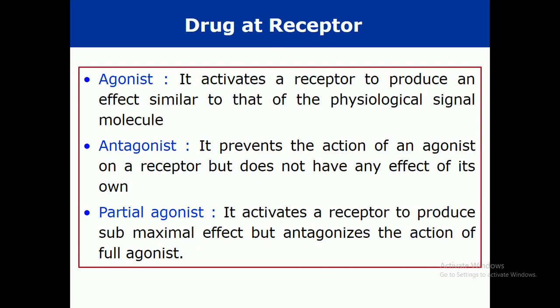It means that a partial agonist can only activate the receptor to produce a less than maximal effect, but it will antagonize, or block, the action of the full agonist. These are partial agonists, not antagonists. They will just antagonize the action of the full agonist.